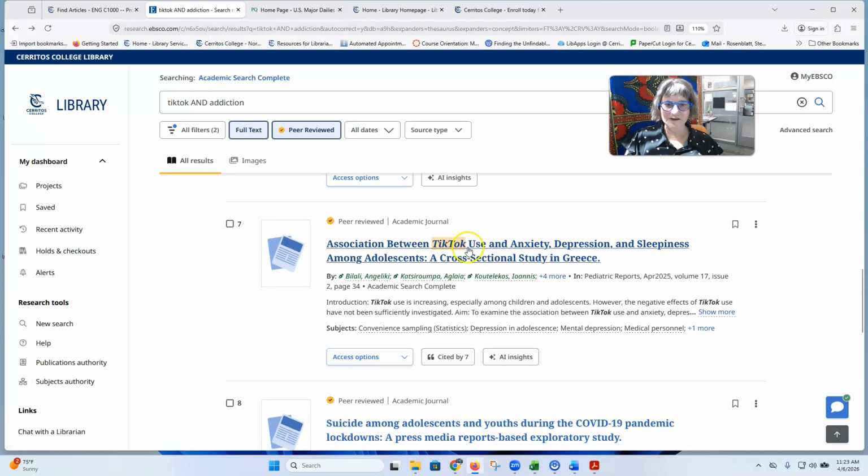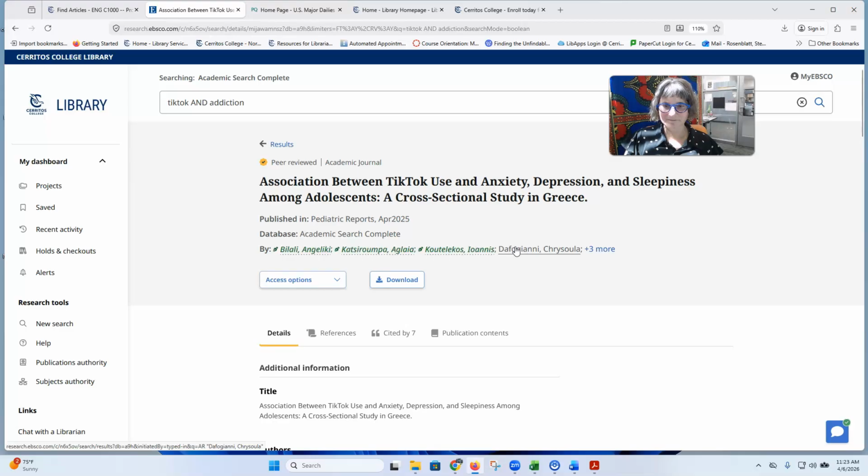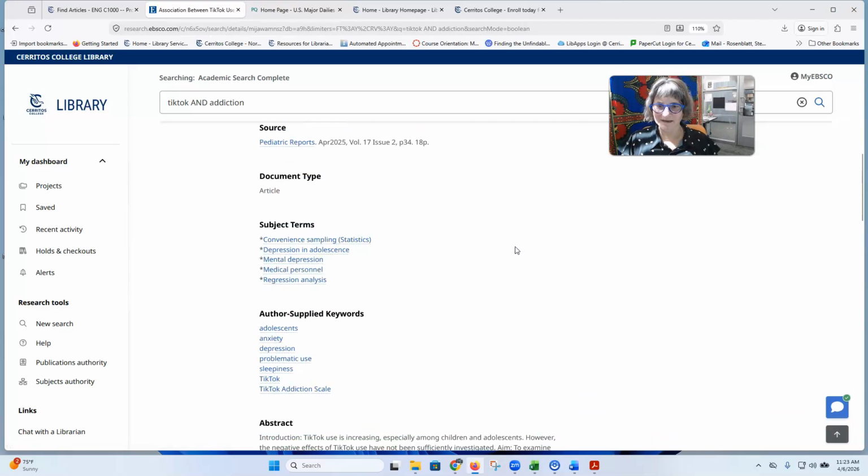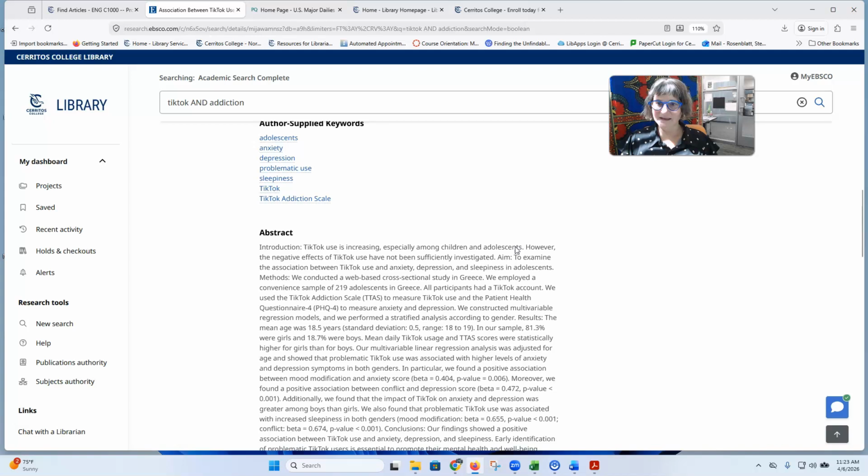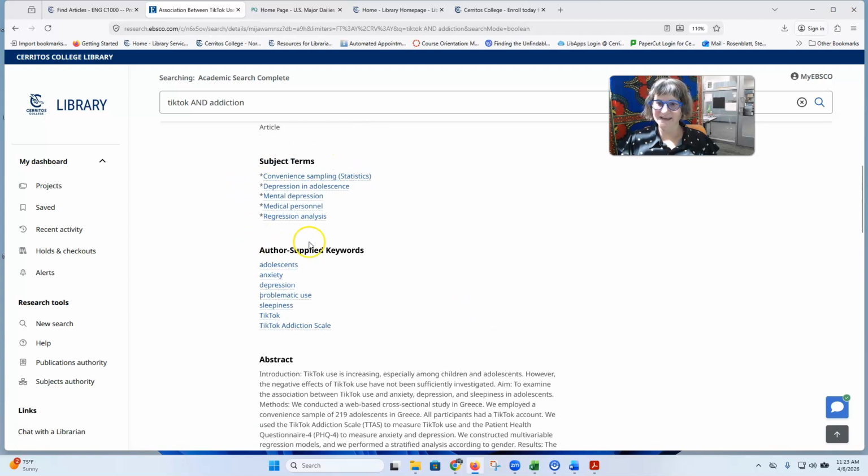Here's something: "An association between TikTok use and anxiety, depression, and sleepiness among adolescents: a study in Greece." This right here might be helpful for me. It is also showing me some other words I could use if I wasn't able to find enough.